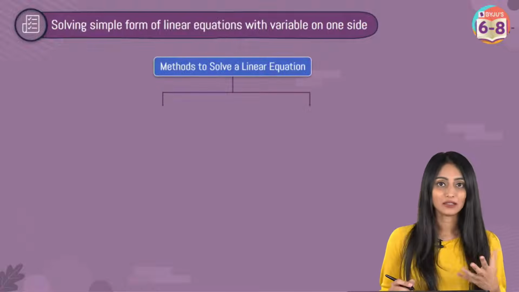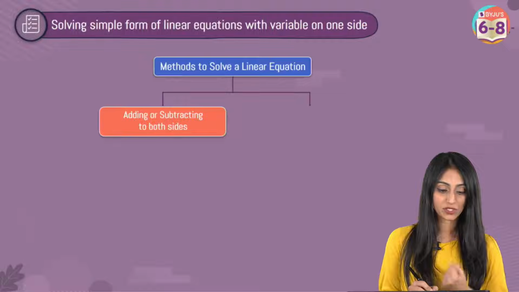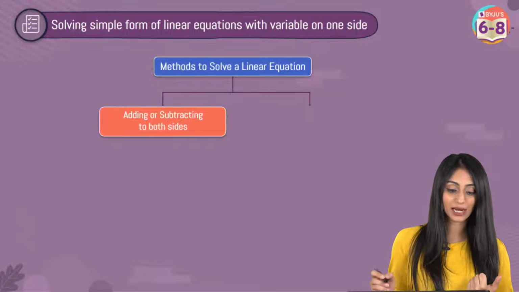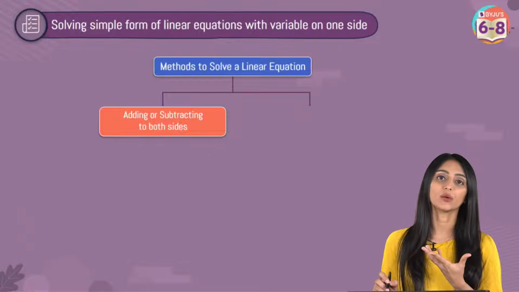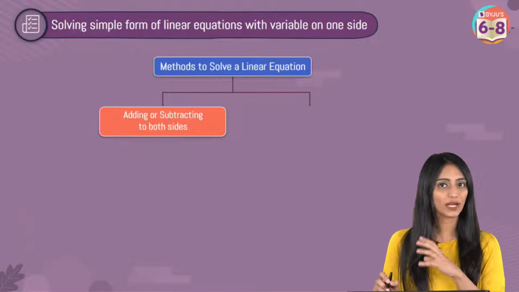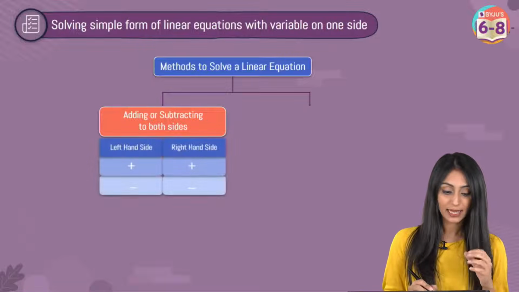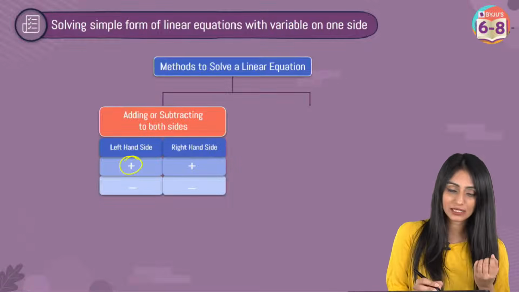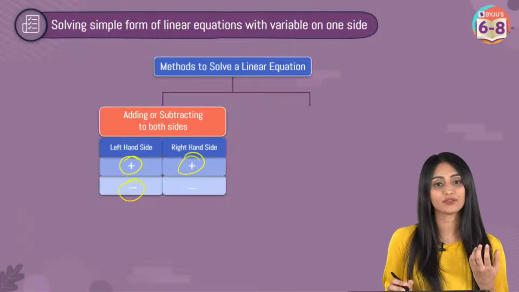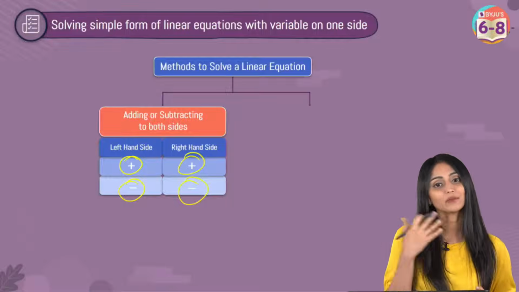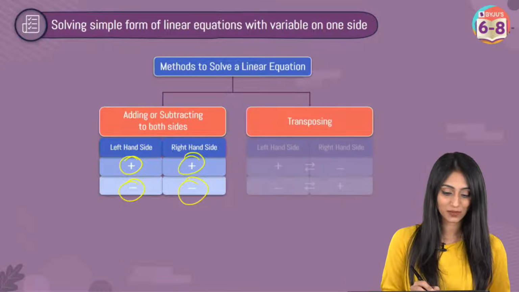So before we start with the questions, let's take a look at the methods that we use to solve a linear equation. The first method is adding or subtracting on both sides. Whenever we apply any mathematical operation on linear equations, whatever operation you apply, the same operation has to be applied on both sides. Let's say if you are adding on the left hand side, you will be adding on the right side as well. If you are subtracting something from the left side, you have to subtract the same thing from the right side as well, right?